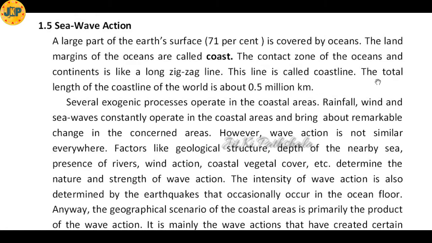The contact zone of the oceans and the continents is like a long zigzag line, and the contact zone we also call a meandering line. That means it is not a straight line, and that line is called coastline. And the total length of the coastline is 0.5 million kilometers.